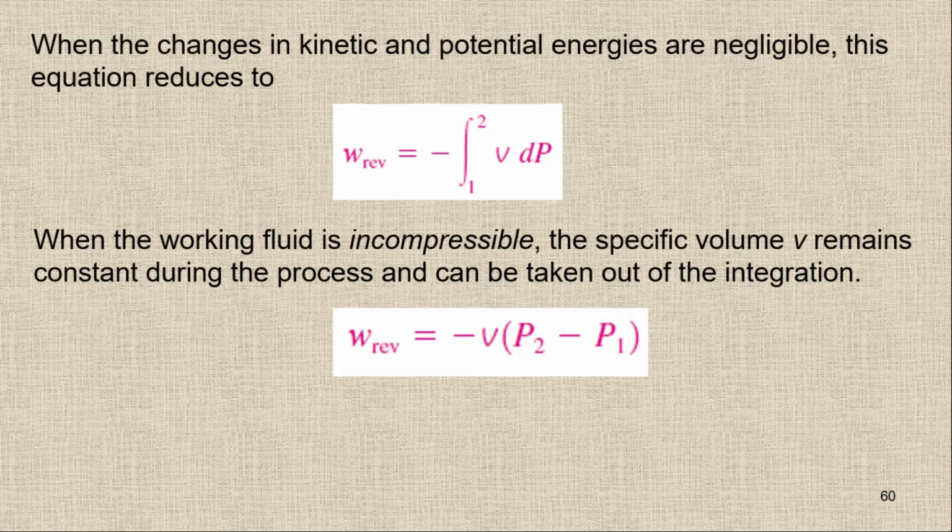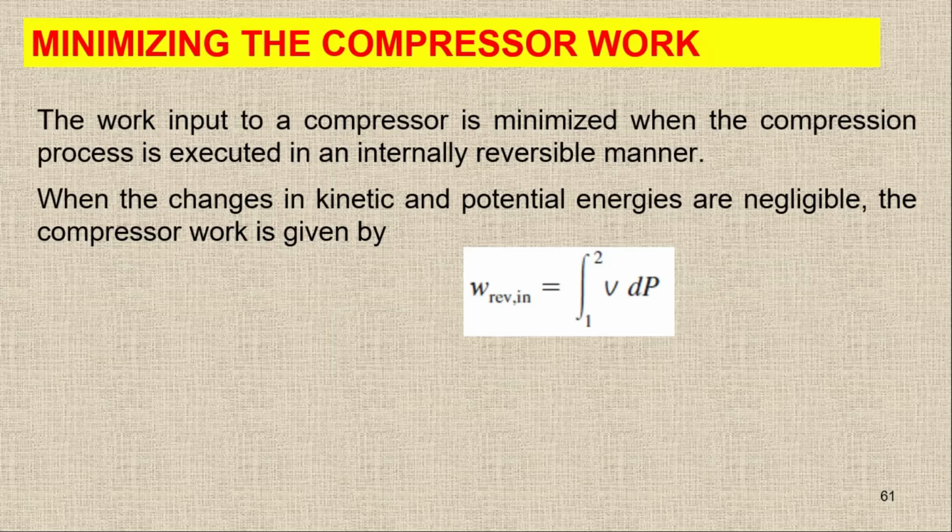Normally we have devices like a compressor, where we have to put work as input, and then we have to compress the gases. So work input to a compressor is minimized when the compression process is executed in an internally reversible manner. Here we have the work as input, so it means the work is going inside the system. That's why I'm going to use the reversible work with the positive sign.